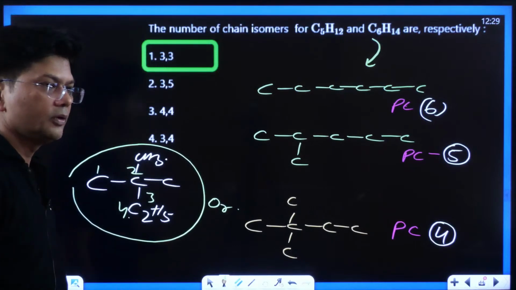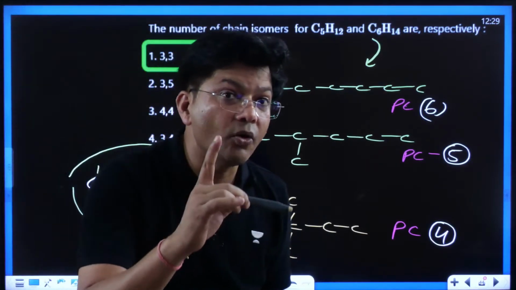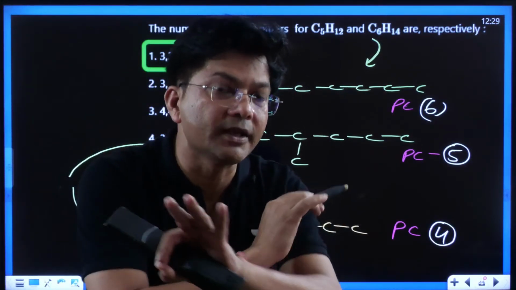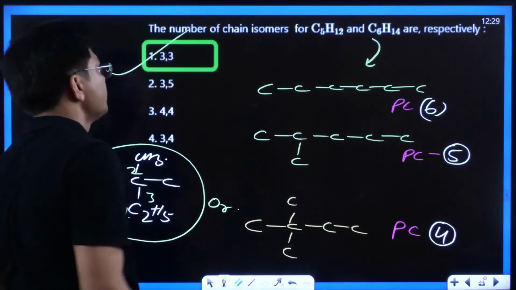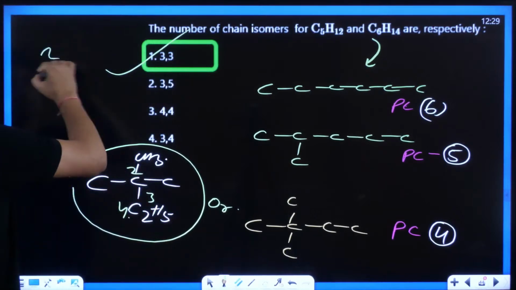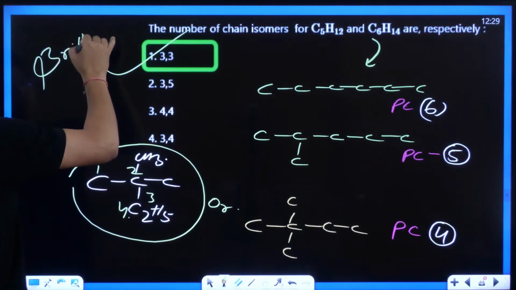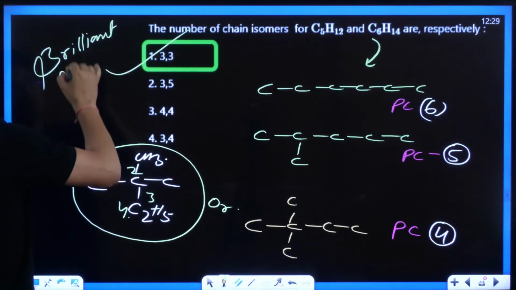Oh, great. See kids, this is a really awesome question. We cannot draw a parent chain of 3 carbon atoms. So this is a really awesome question. Brilliant question. I would like to say this is a really brilliant question.